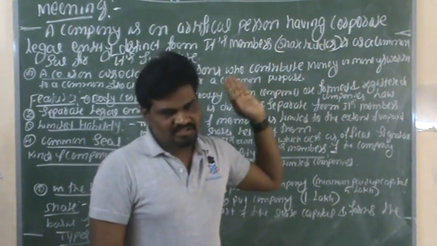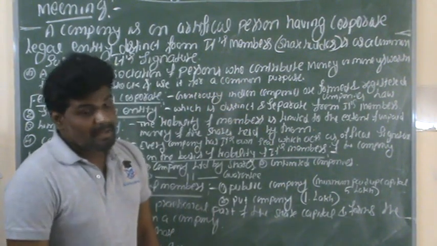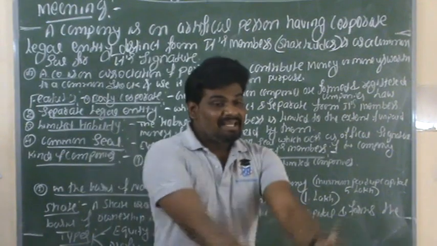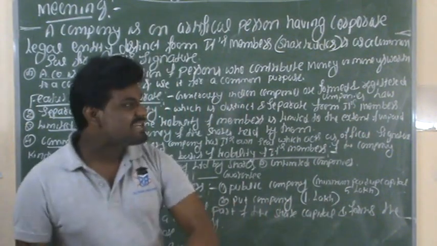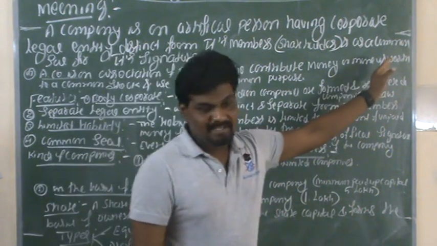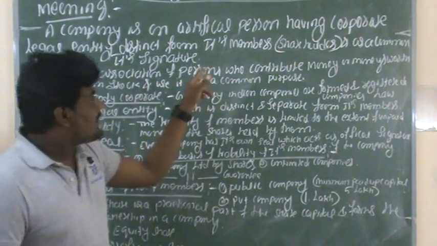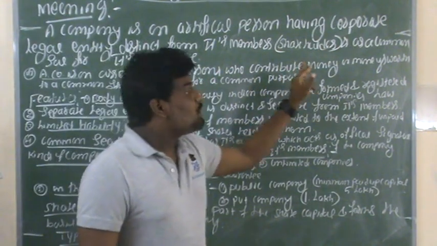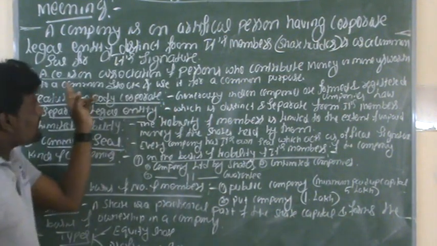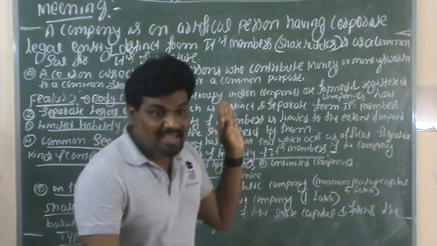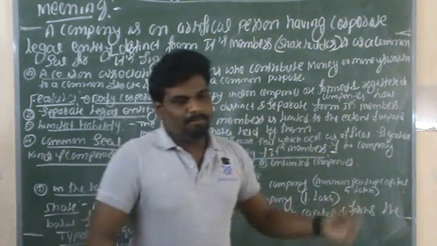Money's worth means assets other than money that they can invest in the business organization. So a company is an association of persons who contribute money or money's worth to a common stock and use it for a common purpose only.